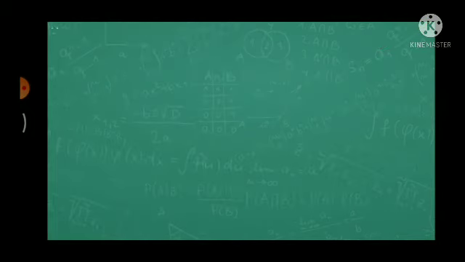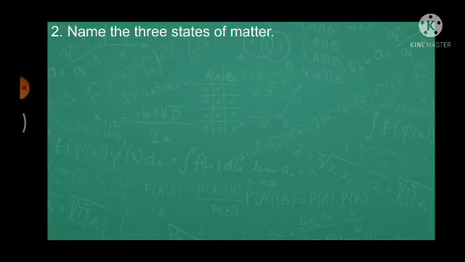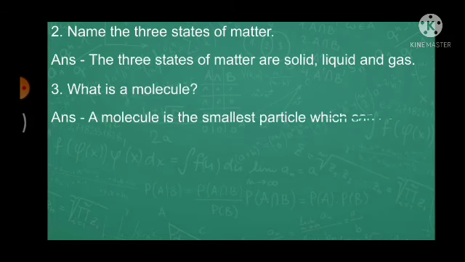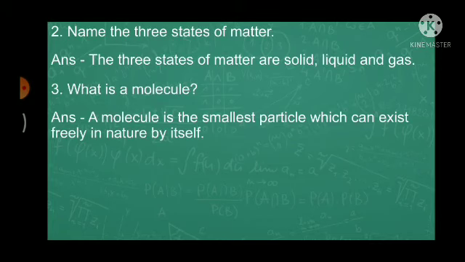Next question. Name the 3 states of matter. Answer. The 3 states of matter are solid, liquid, and gas. Next question. What is a molecule? Answer. A molecule is the smallest particle which can exist freely in nature by itself.